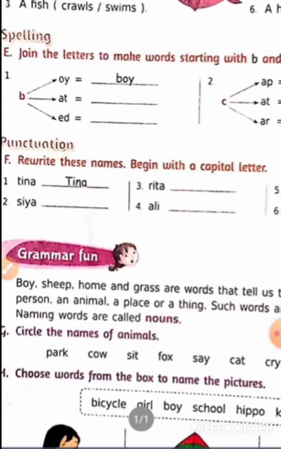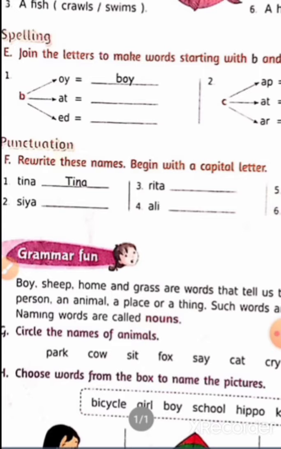We have to write the capital letter at the start of the word. Okay? The first one has been done for us. Here a name of a girl has been written, that is Tina. So here T has been written as a capital. We have to write the other words like that also.